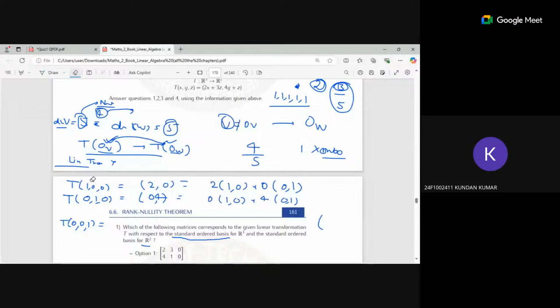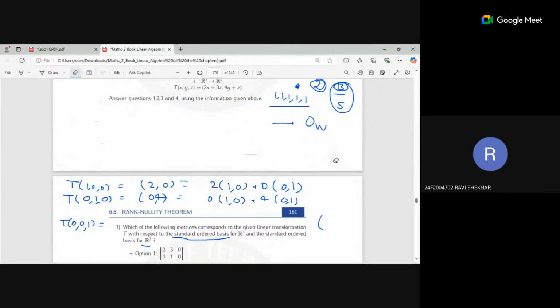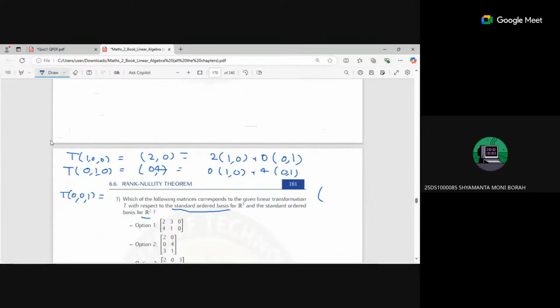Sir, the domain is the transformation which we are using, and the codomain is the standard ordered basis. In this question, we are using the standard ordered basis for both. But on any ordered basis also we can form the coordinate vector, right? Yes. Okay, I was thinking we can only form it for the standard basis. Okay, fine. Got it.